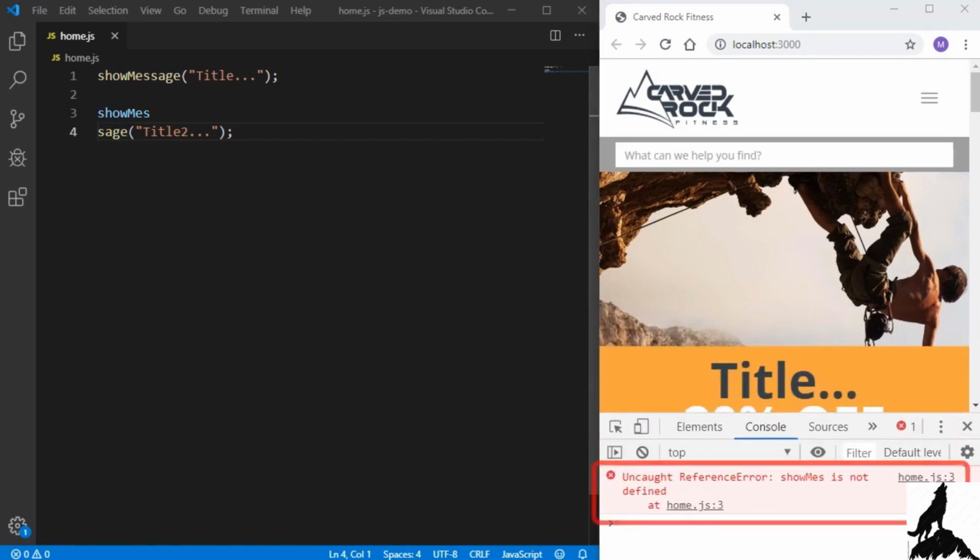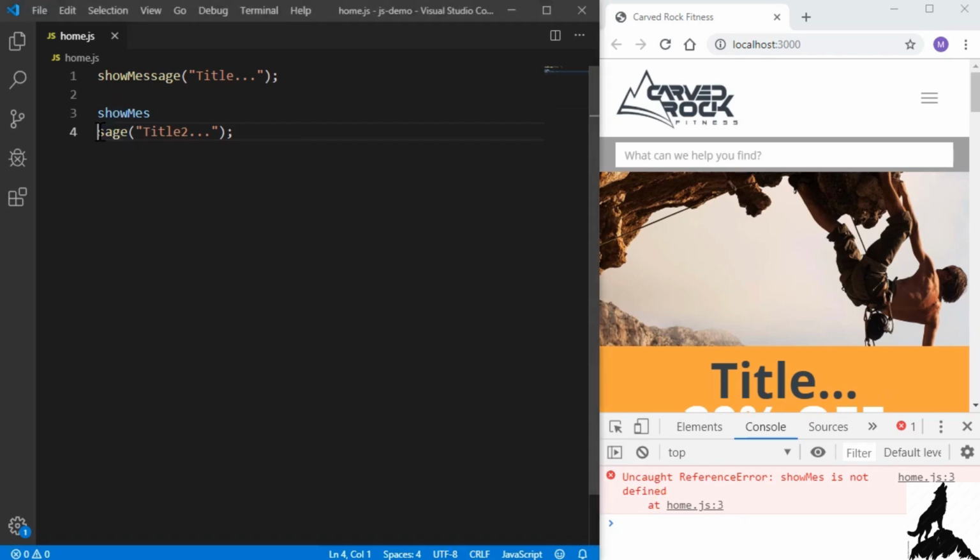And we can see here that the error is uncaught reference error. showMes is not defined. So anything red with this red X right here is an error. And if we look closely at this home.js:3, that means it's in the home.js file, which is the file we're working with, and line 3. So that helps us pinpoint exactly where the problem is.